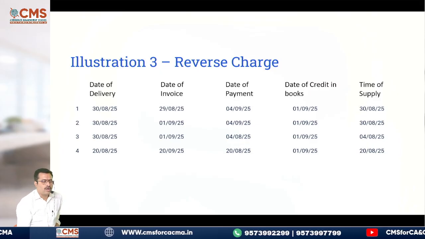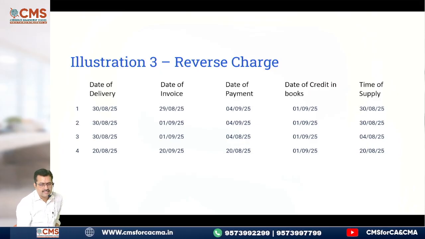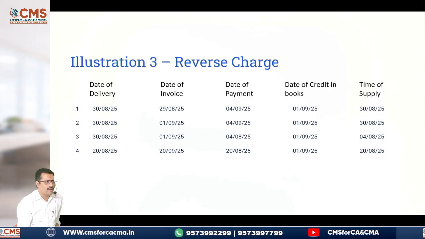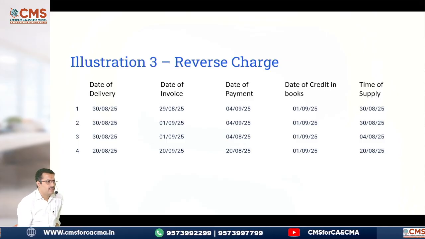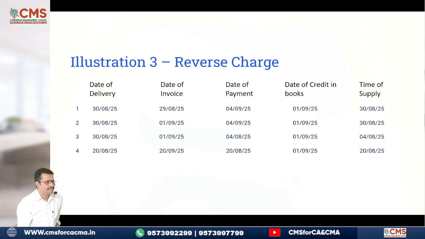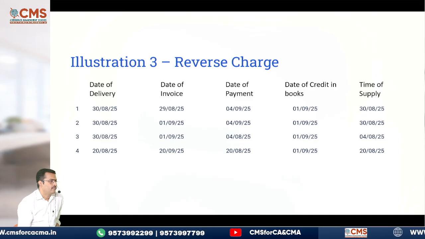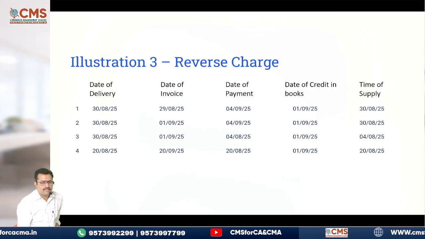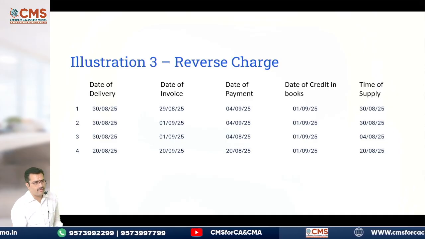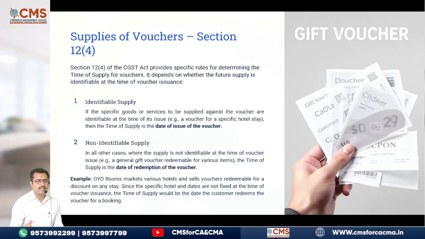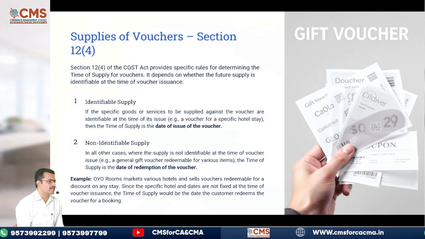Lastly, 20th August or 20th September. Instead of 20th September, what we have to take? 31 day. 21st of October. Next. What is the answer? Answer will be 20th of August only. Clear? Then comes your 12 subsection 4, supply of vouchers.